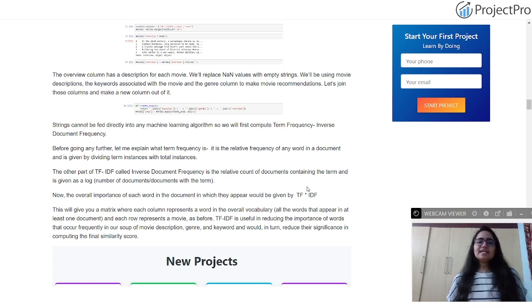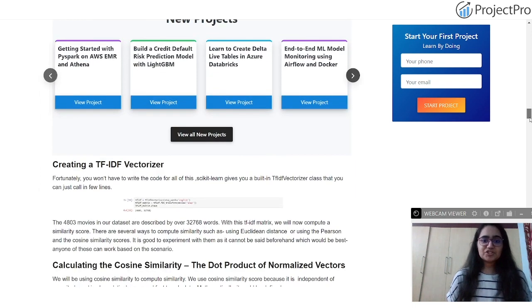Any movie or song description consists of a lot of filler words. Any text document also consists of these stop words. Those words have to be removed, basically filtered out, in the text pre-processing stage. So while you are doing text pre-processing, TF-IDF is one such concept which comes into the picture.